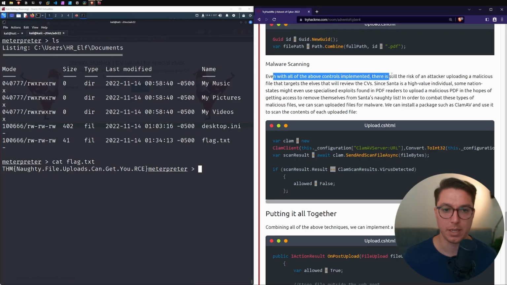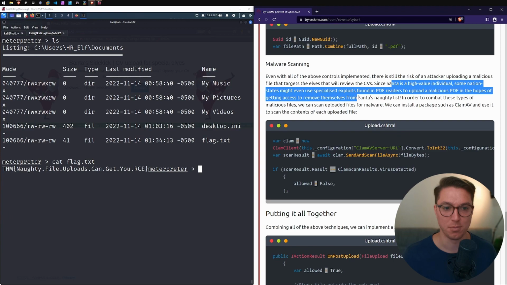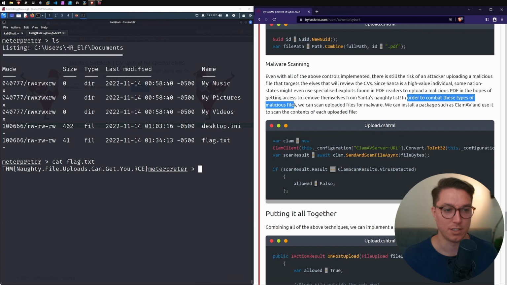Next is malware scanning. Even with all of the above controls implemented, there's still a risk of an attacker uploading a malicious file that targets the elves who will review the CVs, as we mentioned earlier in this task. As Santa is a high value individual, some nation states might even specialize exploits found in PDF readers to upload a malicious PDF in the hopes of getting access to remove themselves from Santa's naughty list. That's hilarious. In order to combat these types of malicious files, we can scan uploaded files for malware. Oh, that makes sense.